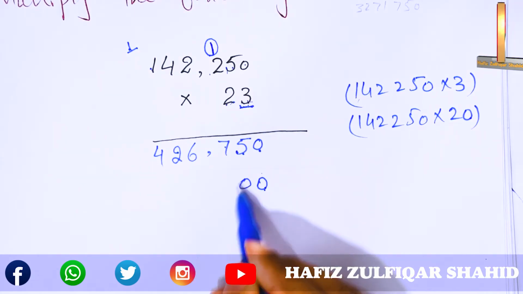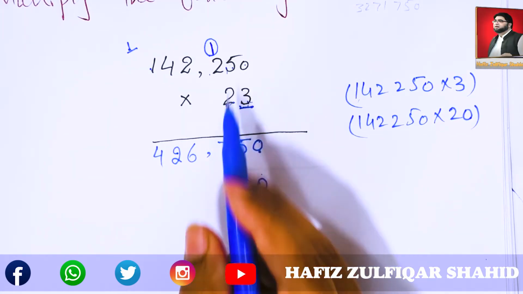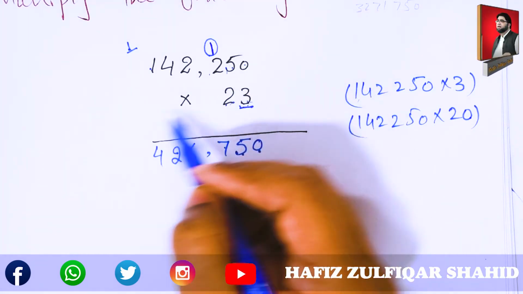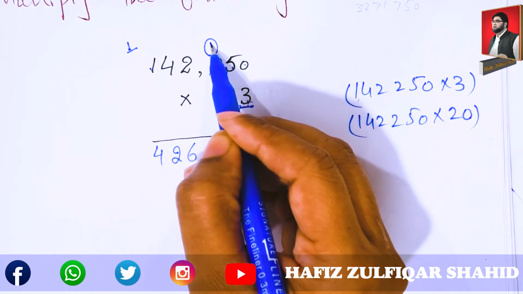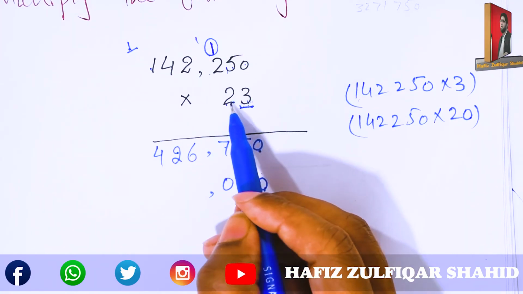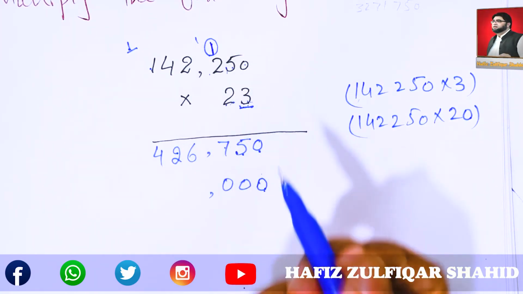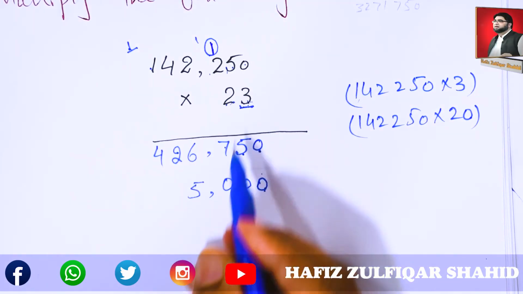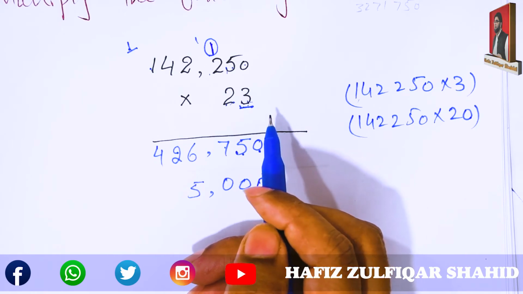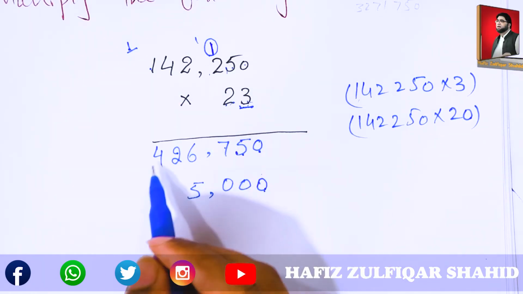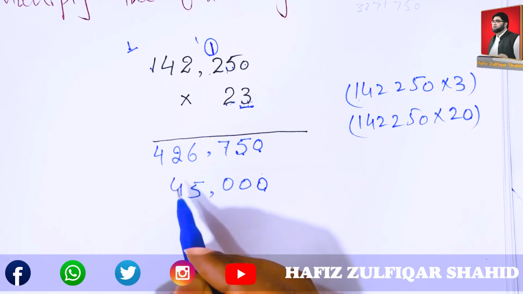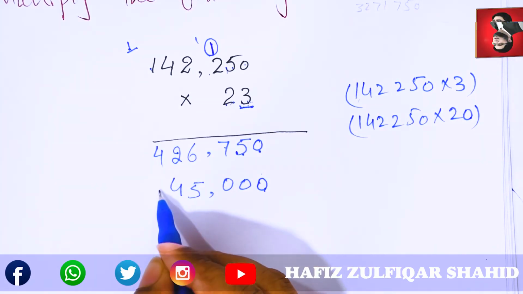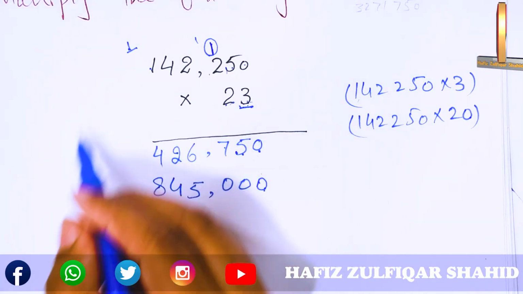2 times 0 is 0. 2 times 5 is 10. Put 0 here. Take 1 aside. Now multiply 2 and 2. Add 1, which we took aside, 5. Multiply 4 and 2, 8. Now multiply 2 and 1.